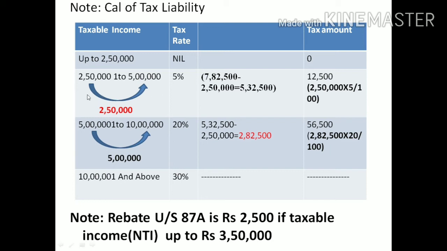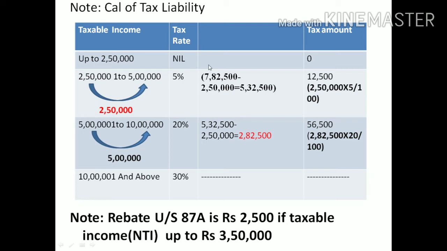Then go for the second slab rate, the slab that comes from 2,50,001 rupee to 5 lakh. The difference is 2,50,000. In every slab, we should first find out the difference. Why? Any income that lies from 2,50,001 rupee to 5 lakh is calculated at 5%.